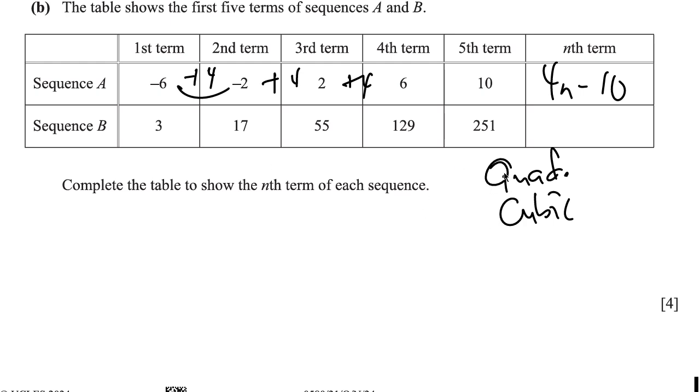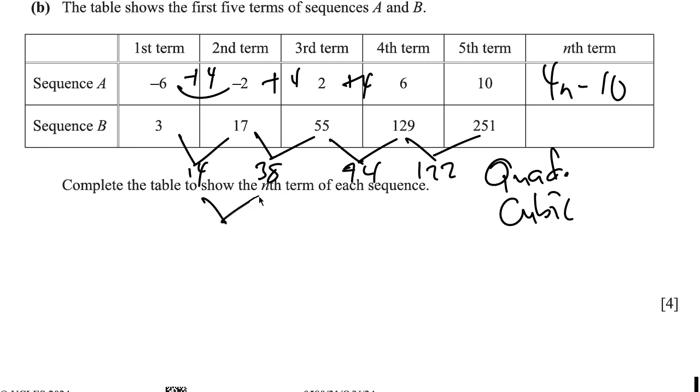Now, if it's quadratic, it simply means that the second differences between the terms in the sequence are going to be constant. If it's cubic, the third differences. So let's start. 17 minus 3 is 14, right? That's the first difference. We're looking at the first differences. So 55 minus 17 is 38. 129 minus 55 is 74, and then this is going to be 122, that's 251 minus 129.